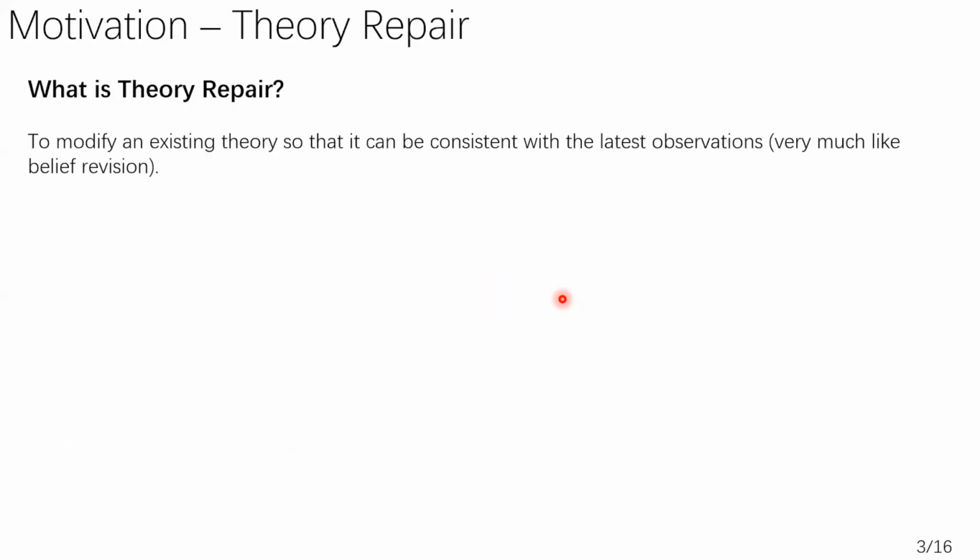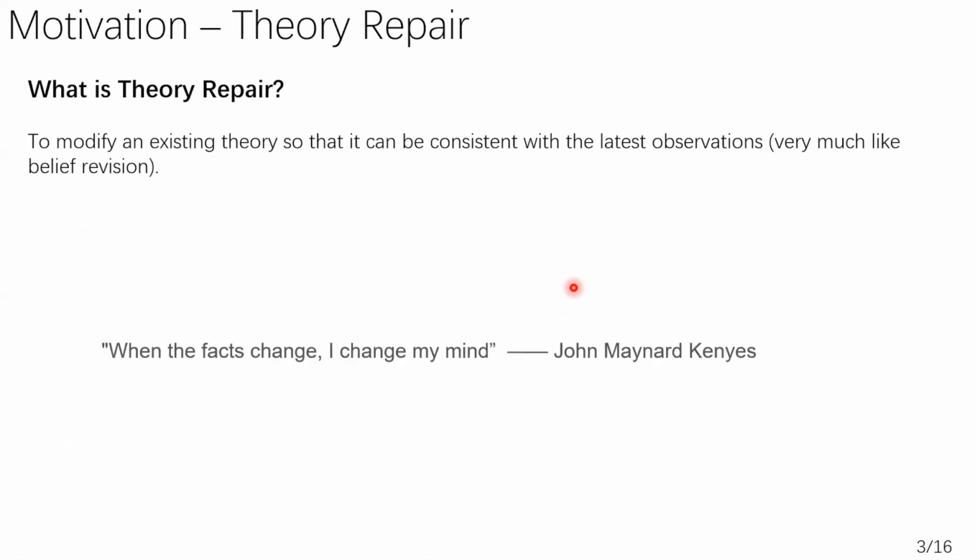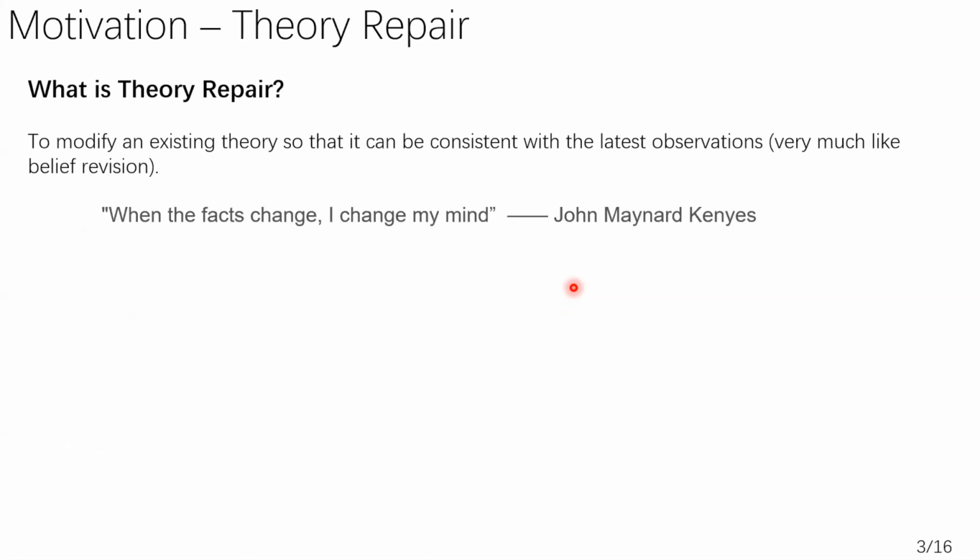Let's start. For the audience who are hearing about theory repair for the first time, here's a very simple definition. That is to modify an existing theory so that it can be consistent with the latest observation. So just as John Keynes said, when the facts change, I change my mind.